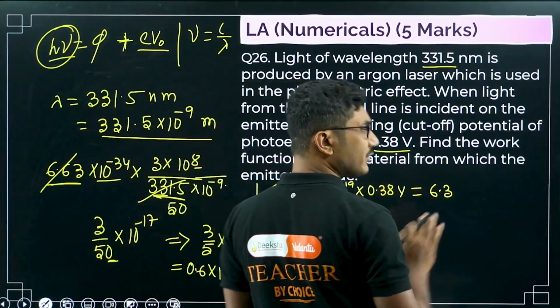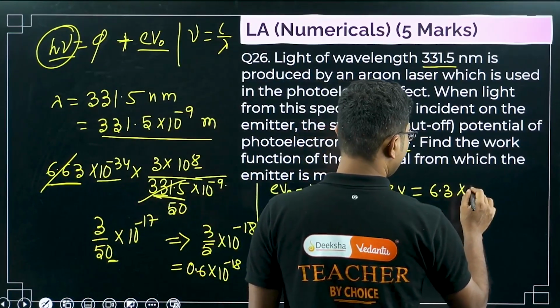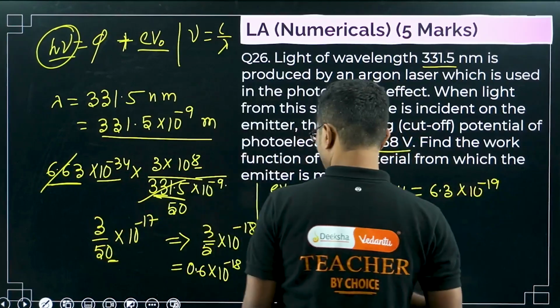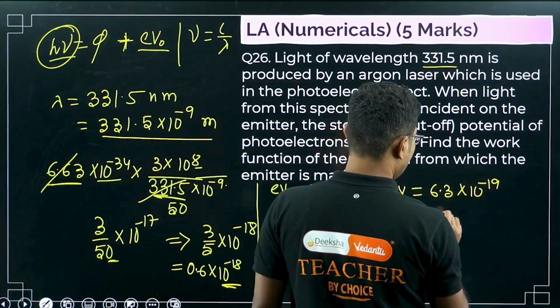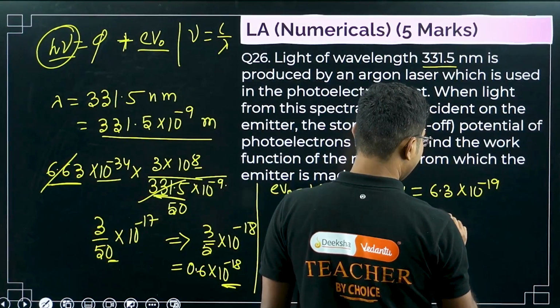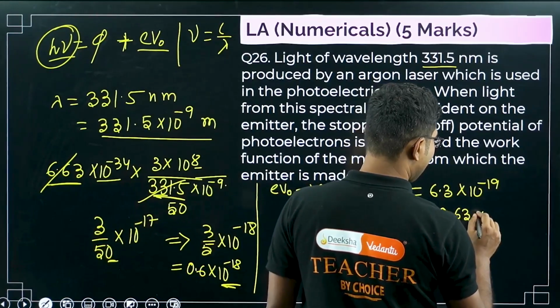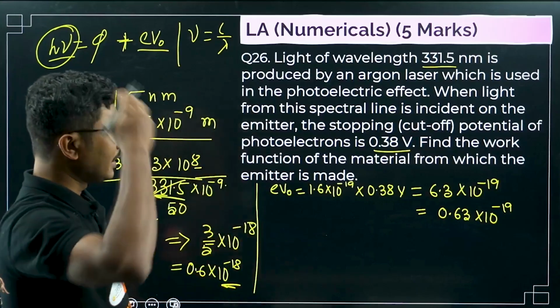almost 6.2, 6.3. You can use the calculator to calculate the exact value, times 10 to the power of minus 19. Because it has 10 to the power of minus 18, let me simplify this and we will get 0.63 times 10 to the power of minus 19. Okay, 10 to the power of minus 19.